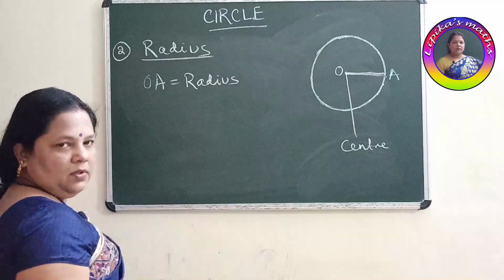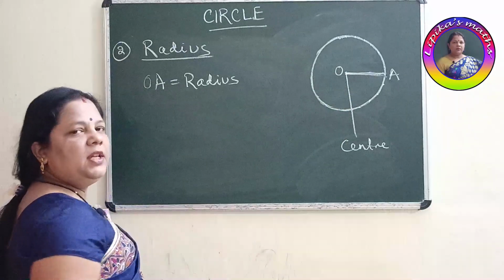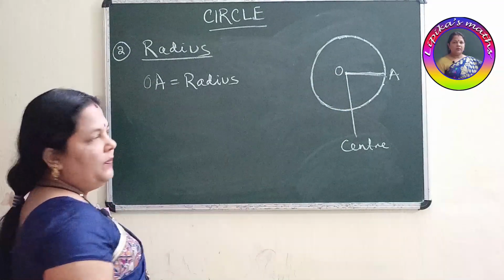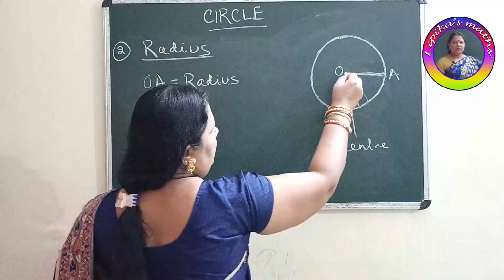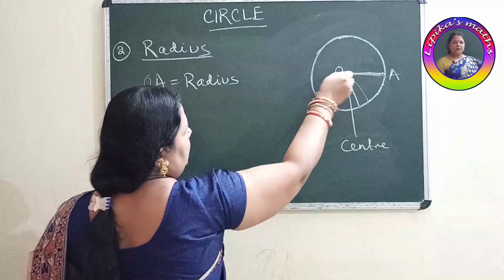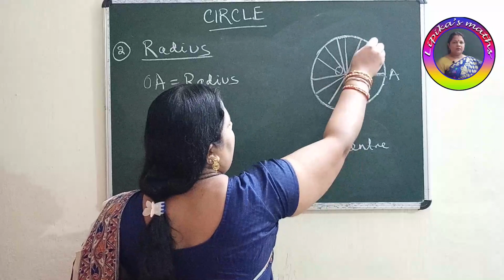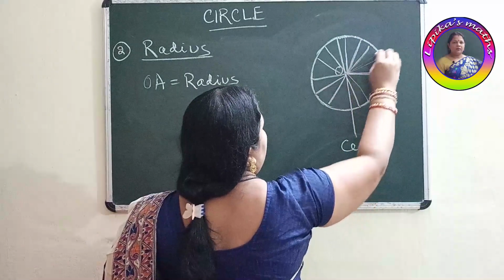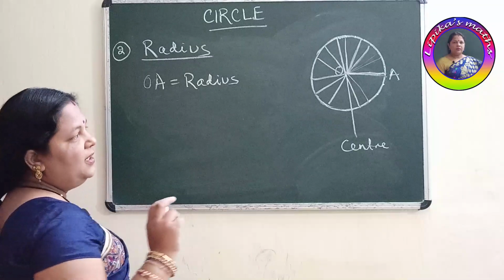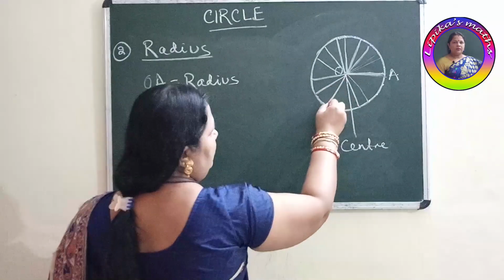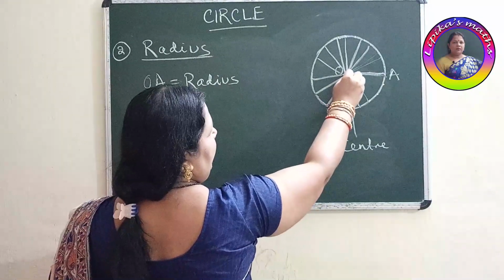Got it? So children, can you tell me how many radii we can draw in one circle? In this way we can draw, in this way we can draw, in this way also, like this, like this. Can you count? Infinite number of radii we can draw in one circle. And one thing children, the distance of all the radii is the same, because this is the fixed point.